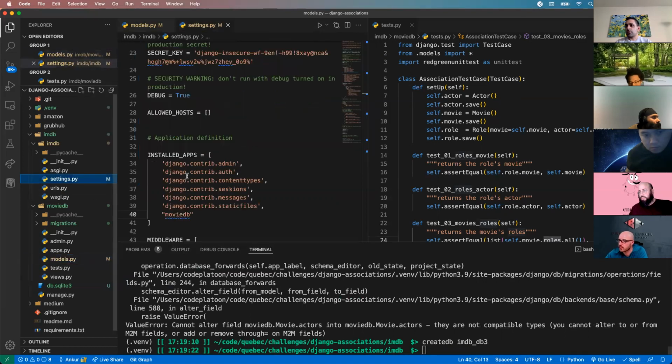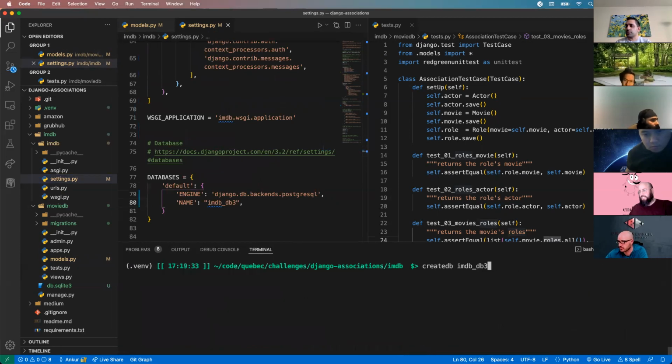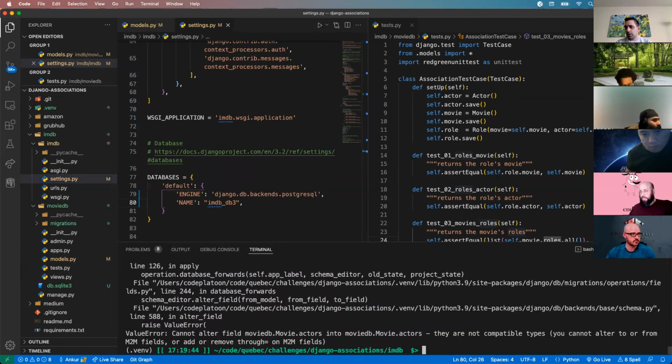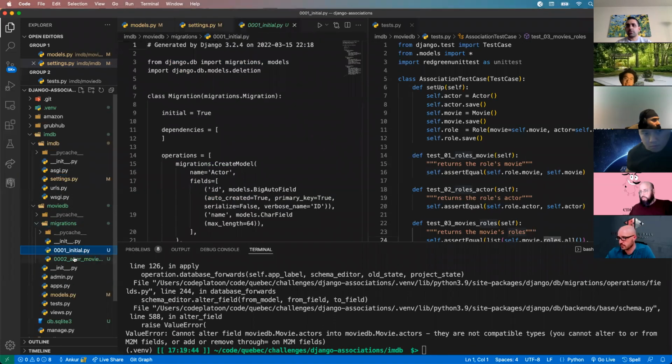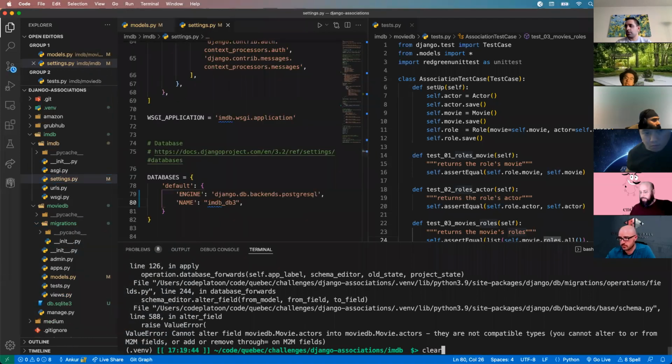Screw that database. We'll create another one. So the issue there was I created a database without the through parameter for the many-to-many, and now I'm trying to insert it. And I think my database is unhappy with me. Migrate. All right, there we go. I deleted that. All right, let's go migrations. Don't do this in practice. Don't delete your migrations, but I'm going to do it. Don't tell anybody I did it.